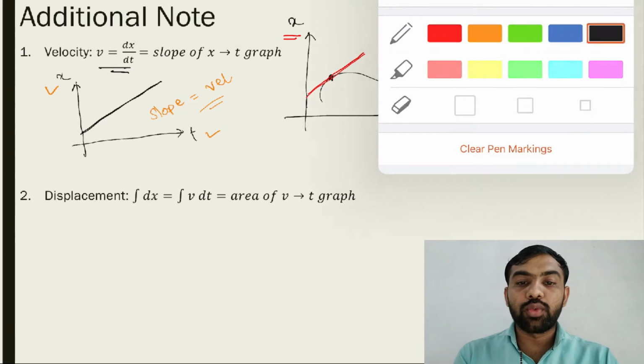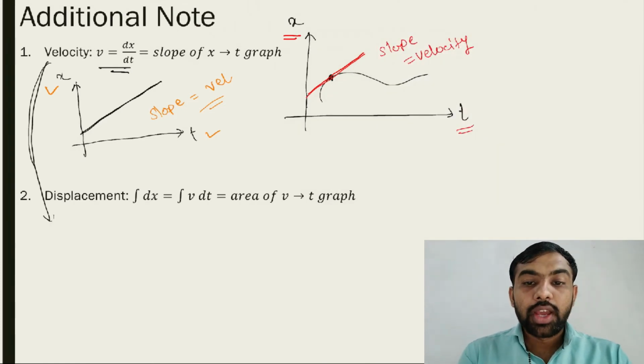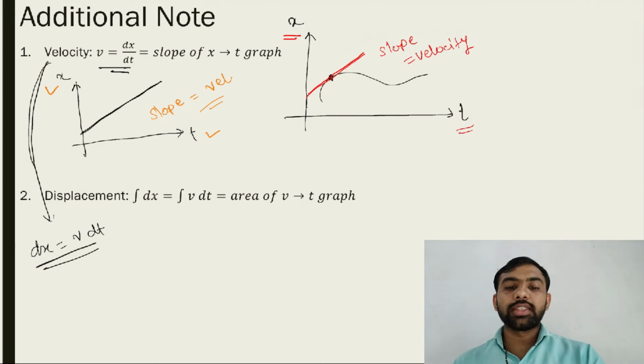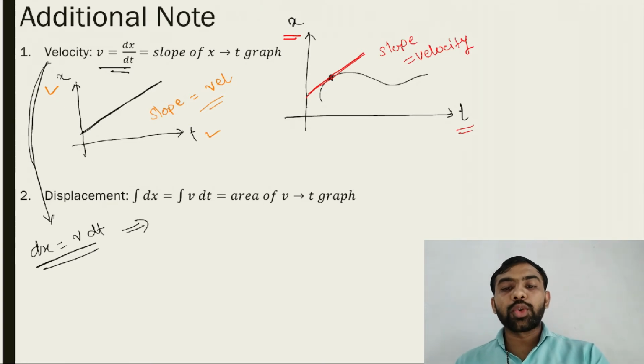Here you have the equation v = dx/dt. You just form this equation in this way. Can I write this equation as dx = v dt? Take an integration on both sides, then you get this answer: integration of dx is equal to integration of v dt.